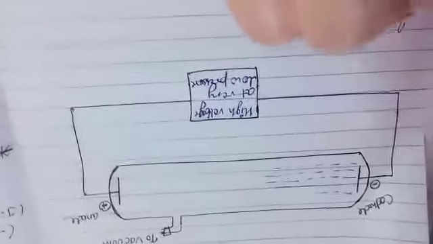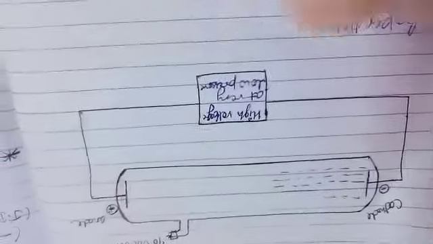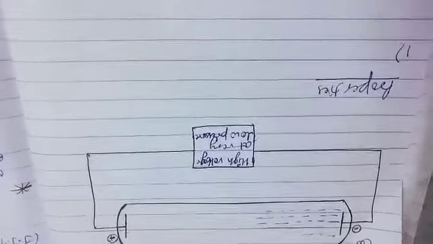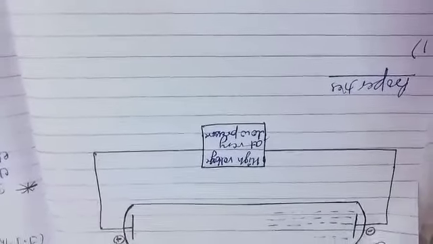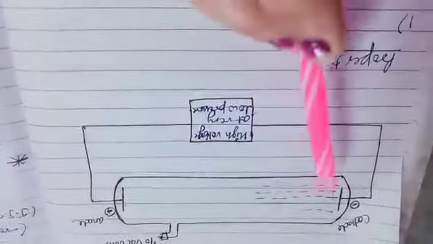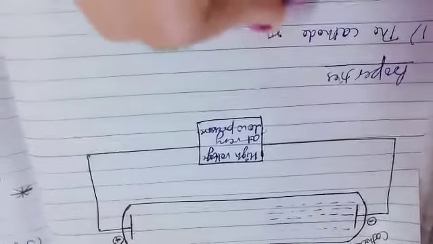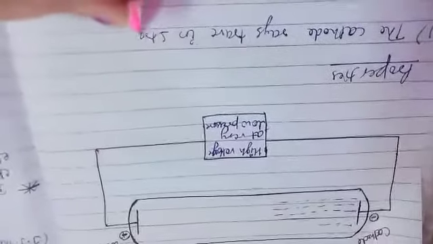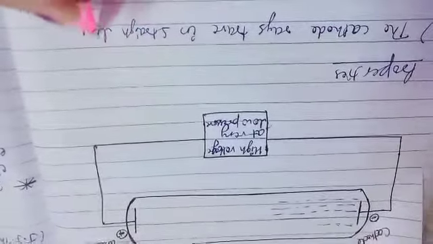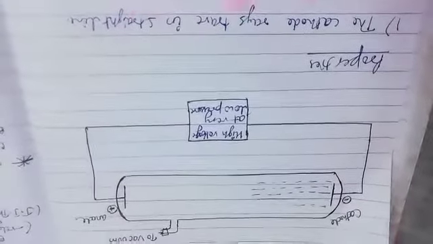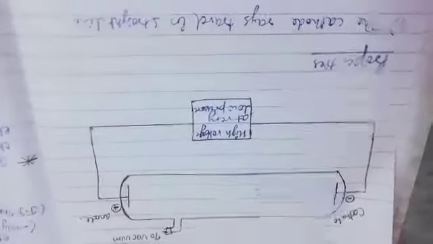Now just see some properties of cathode rays. First of all, cathode rays travel in a straight line. With the help of this, you know that cathode rays travel in a straight line. How to identify that cathode rays are traveling in a straight line?